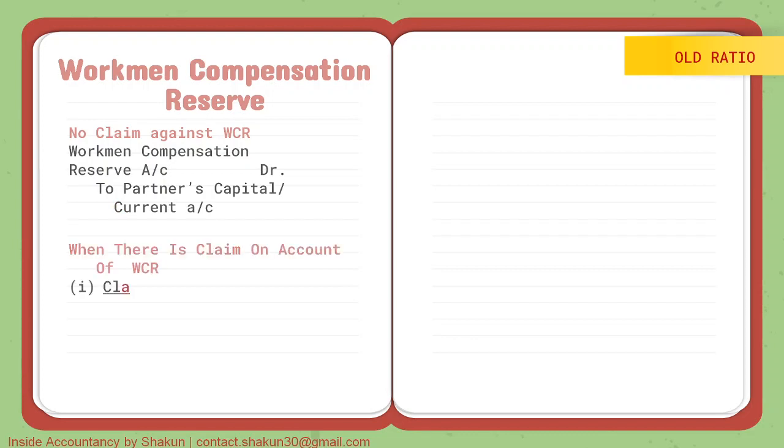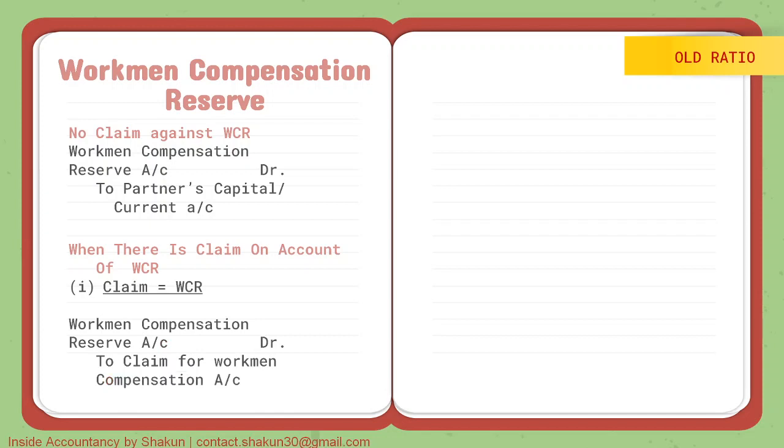The second case is when there is a claim on account of workmen compensation reserve, that is, when we have to pay a certain amount to the workers as claim. In that case, there are three further cases. The first case is when the claim is equal to workmen compensation reserve. For example, we have a workmen compensation reserve of 20,000, and the claim that we have to pay to the workers is also 20,000. That means the 20,000 claim is covered up from WCR, so there is no amount left to be written off. So our entry would be workmen compensation reserve account Dr to claim for workmen compensation.